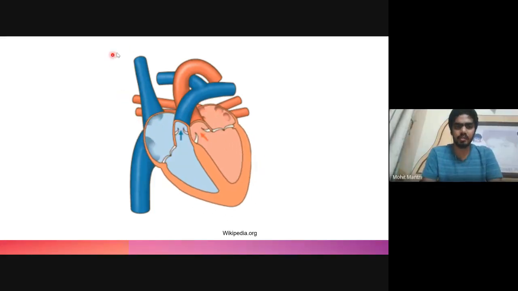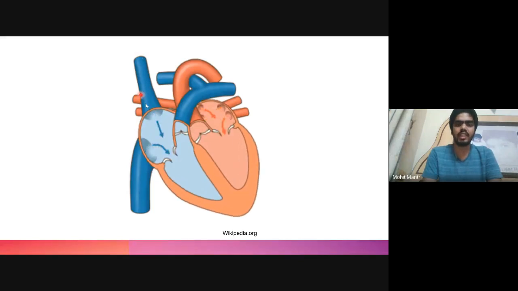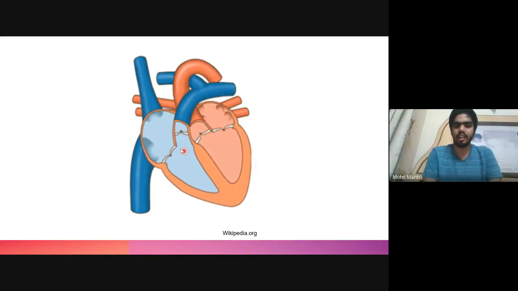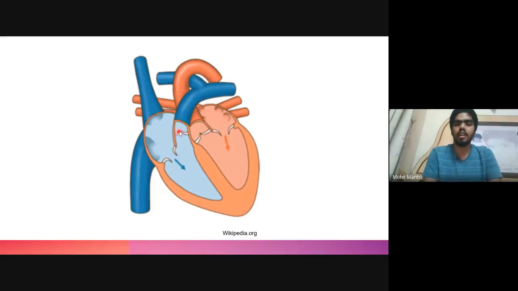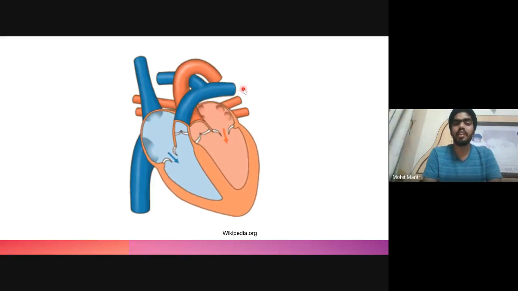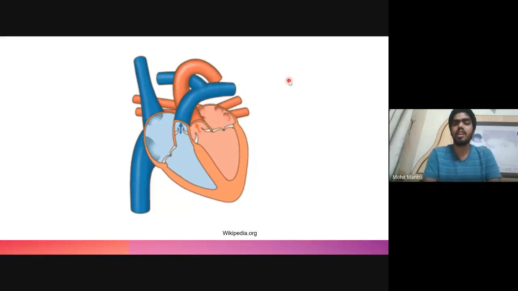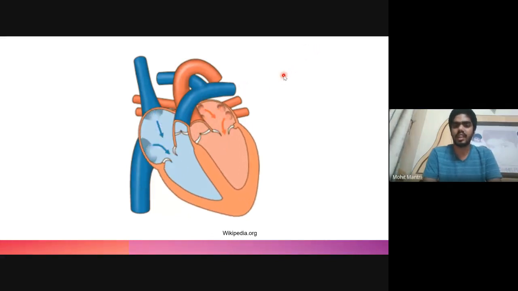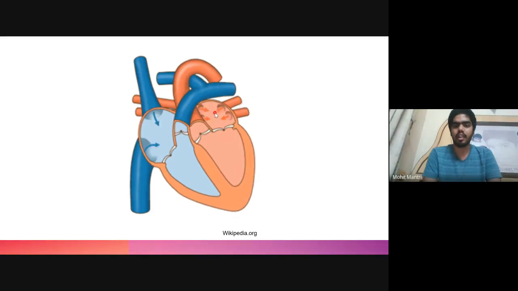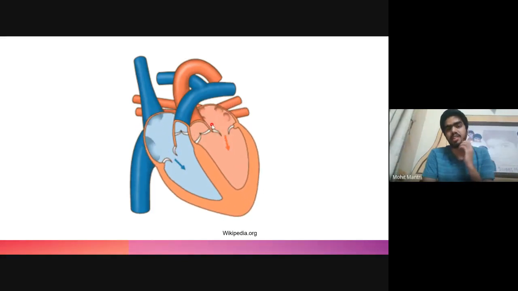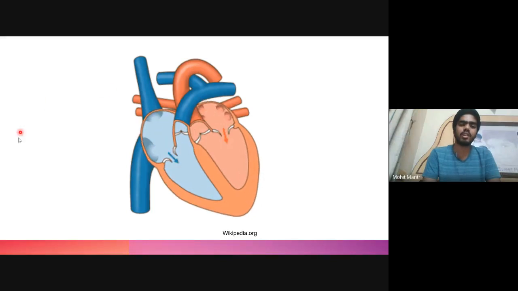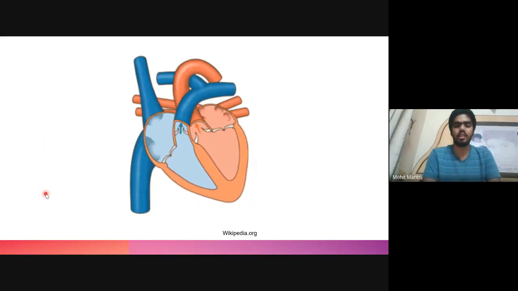So the deoxygenated blood, which is collected from all the tissues, reaches the right atrium, and from the right atrium during the atrial contraction, it reaches the right ventricle, and this right ventricle then transports the blood towards both the lungs, left and right lungs, via the pulmonary artery, and the blood reaches the lungs, where the carbon dioxide is released and the oxygen is taken inside the blood, and this oxygenated blood reaches the left atrium via the pulmonary vein, and then this blood from the left atrium is transferred to the left ventricle, and this left ventricle contracts, and the blood reaches all the other systemic tissues such as liver, brain, etc.